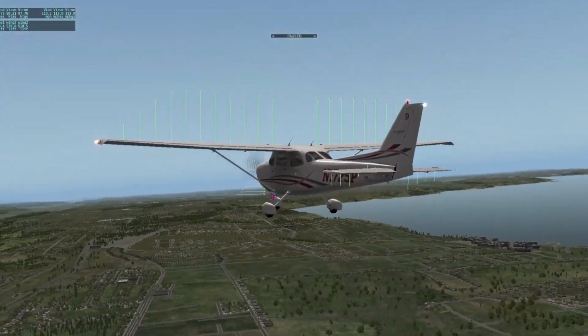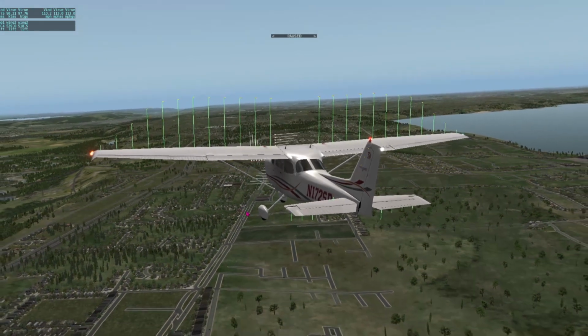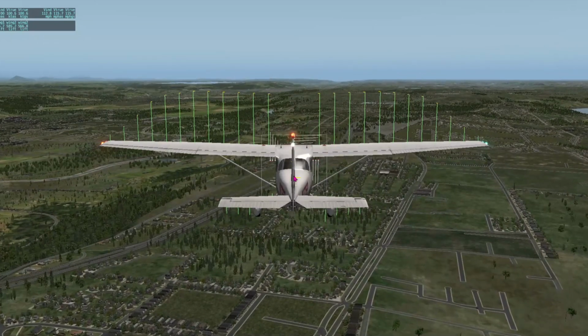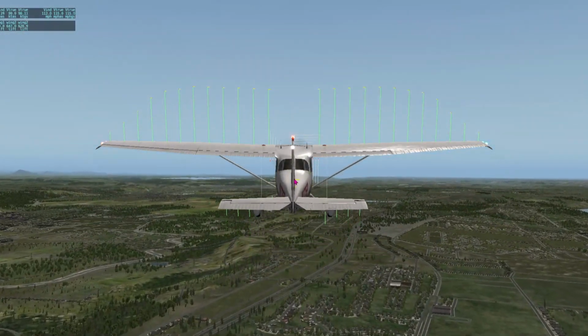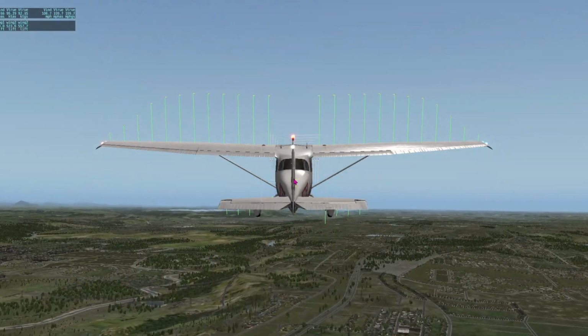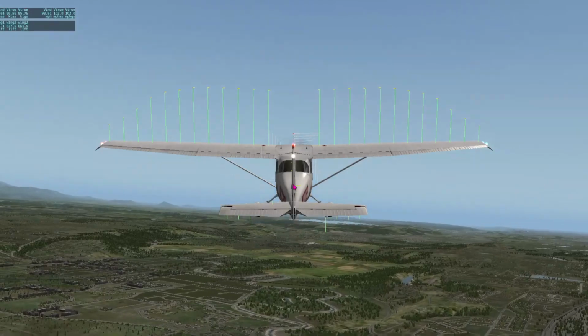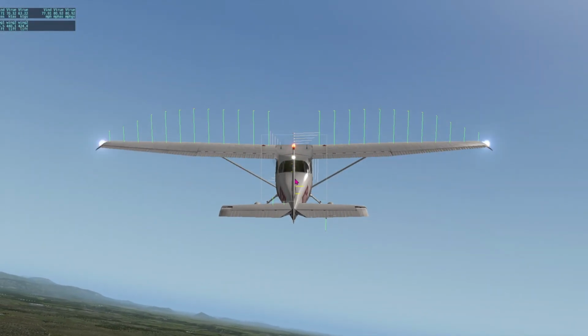The green arrows shown in the wings of the aircraft are the lift generated by the wings. As you can see with the green arrows, if we increase the angle of attack, the lift generated by the wings is going to increase too. As you can see, if we continue increasing the angle of attack, there's a moment where the lift stops generating. This is called stall.